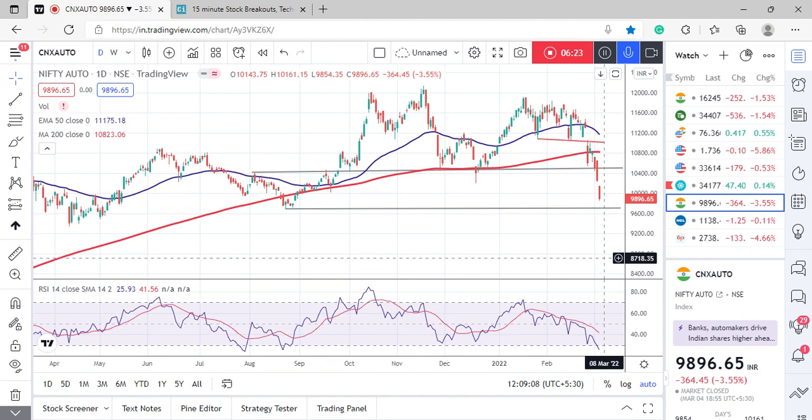If the auto index can maintain this level, it can witness a short-term rally. On the higher end, once again, 10,500 is going to act as a very crucial level. This time, it will act as a resistance. Previously, it acted as support. Now, support has turned into a resistance. Now, 10,500 is going to act as resistance for the Nifty Auto Index.